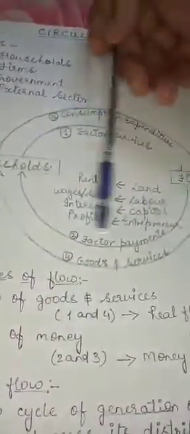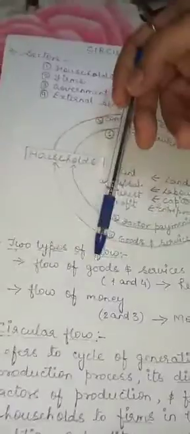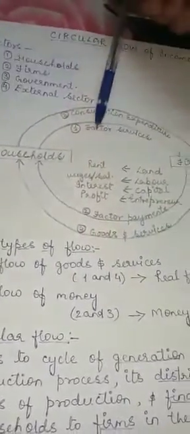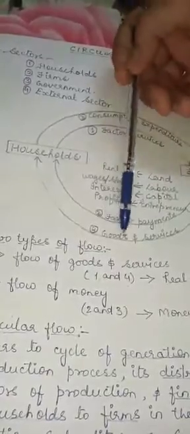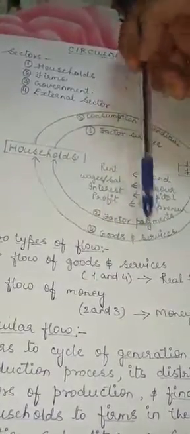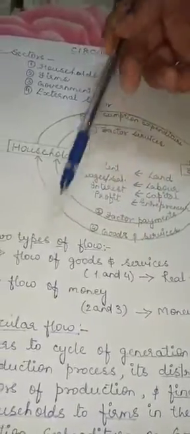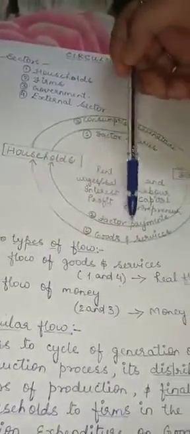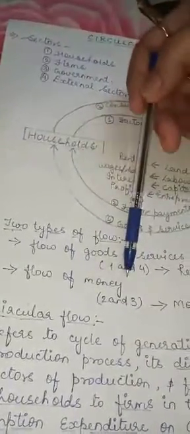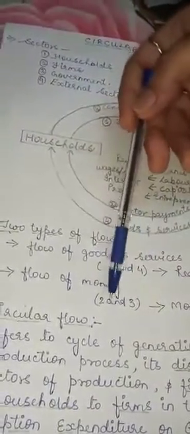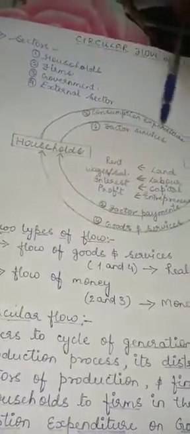In this flow we can see two types of flow. On the first point and on the fourth point there is a flow of goods and services. In the second and third points we can see the flow of money: in the second, factor payment, and in the third, consumption expenditure.